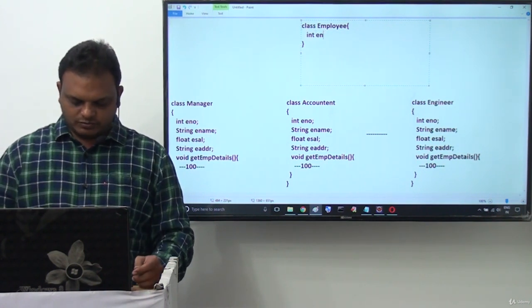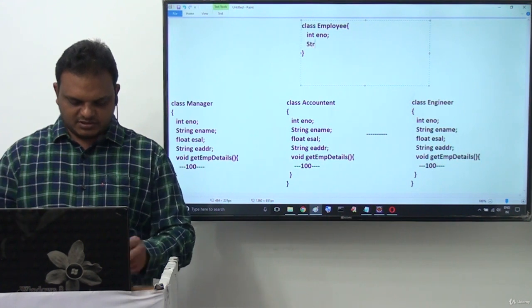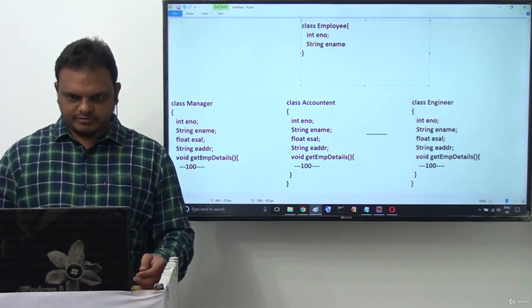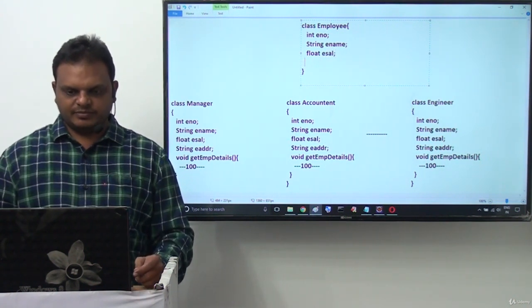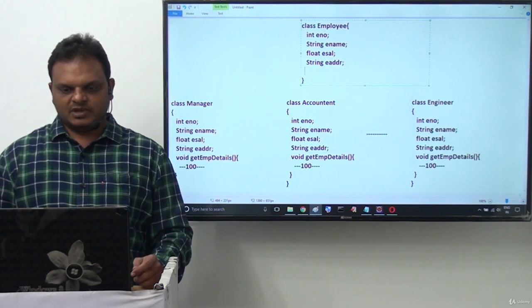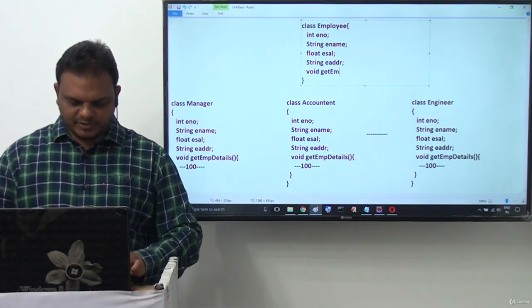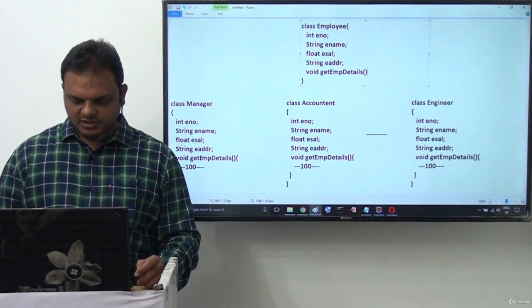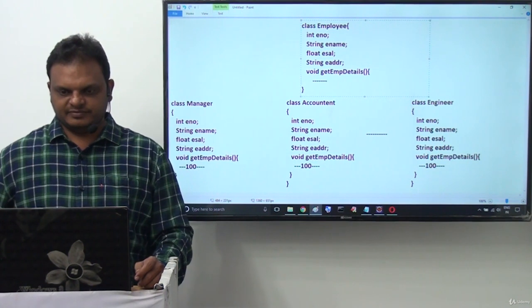int eno, next one is string ename, then after that float esal, then after that string eaddr. After completion of this, a void getEmpDetails method we have to provide here. Now here we are having nearly 100 lines of code.